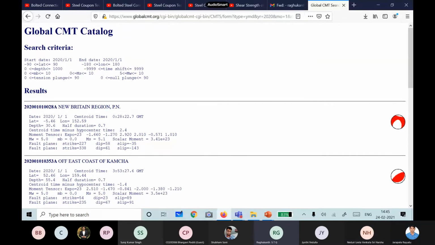If it was an explosion, what would you observe here? Body waves will be more. So MB will be 5, MS will be 0 or maybe very little. Okay, and now tell me what type of mechanism it is.